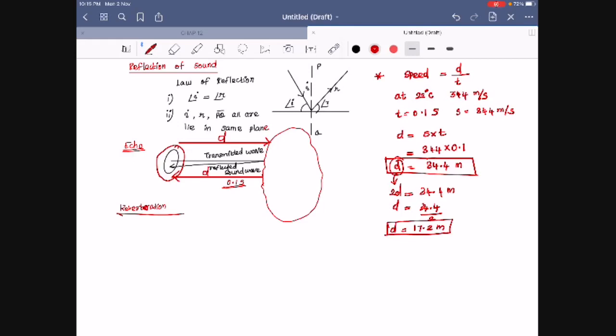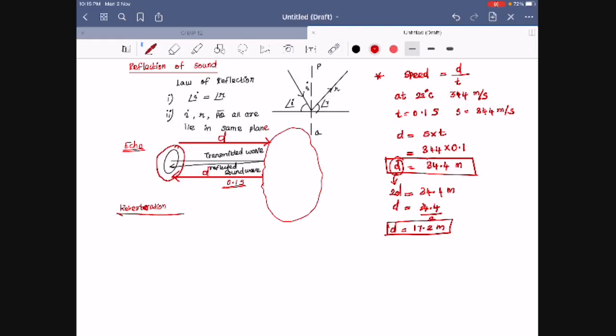Why, sir, do we have to know this? For example, in some dense areas we don't know the distance, but we pass sound waves at a certain speed of sound. If you know the speed at which you send the sound waves and the time they take to come back, you can calculate the distance.